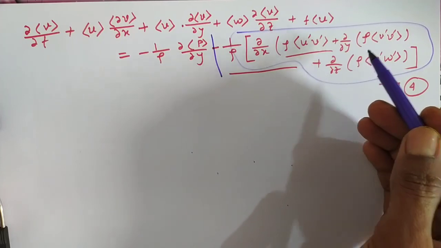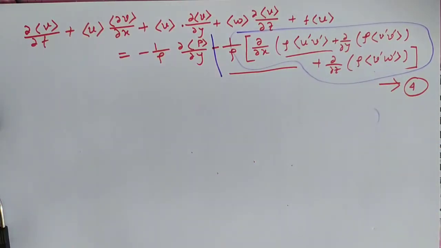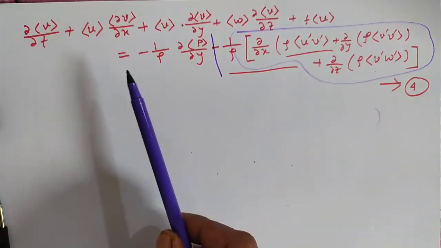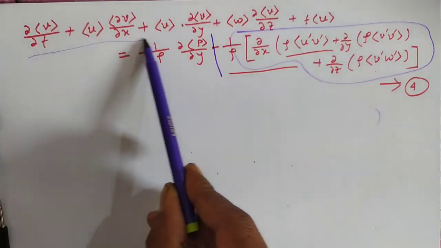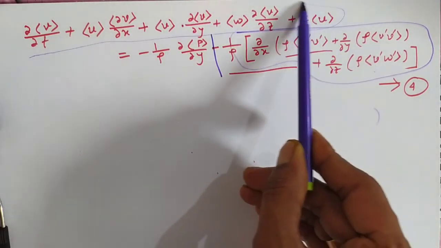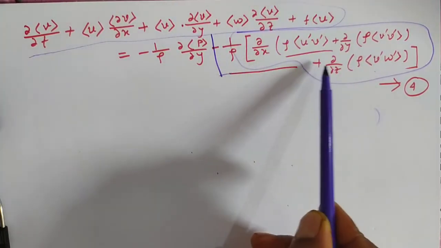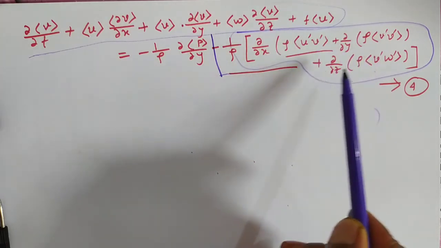in the mixing length theory, these terms are parameterized in terms of mean field variables by assuming that the eddy stresses are proportional to the gradient of the mean wind. Now you can see what is the meaning of this equation. Here on the left hand side we have used the mean values, while on the right hand side are the fluctuations.